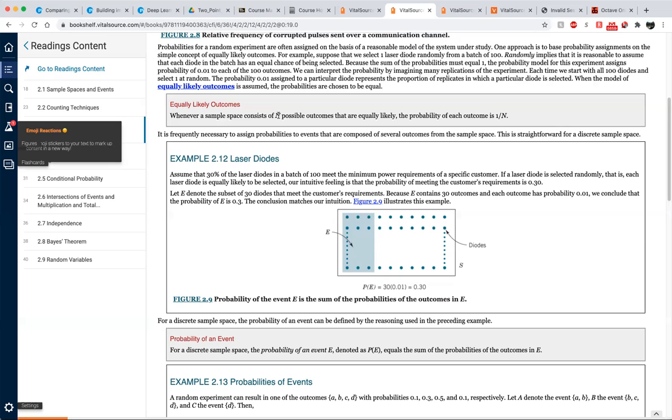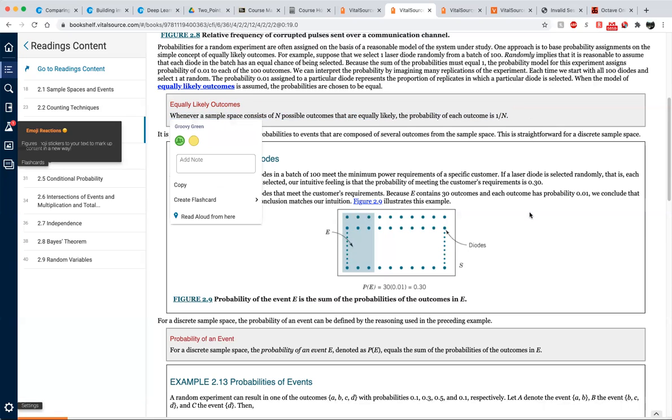So if a laser diode is selected randomly, that is, each laser diode is equally likely to be selected, then our intuitive feeling is that the probability of meeting the customer's requirement is 0.3. Actually, that's right. But let's derive the 0.3 based on that axiom.